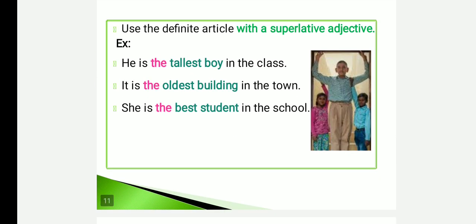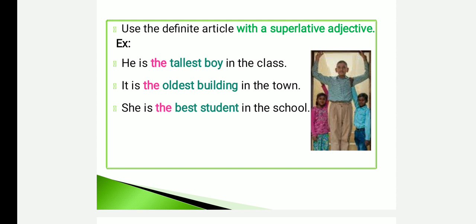We can use the article "the" in front of the superlative degree, that means the word which ends with "est": tallest, shortest, youngest, earliest, best. So the tallest, the oldest, the eldest, the best. The adjective which ends with "est" is the superlative degree.